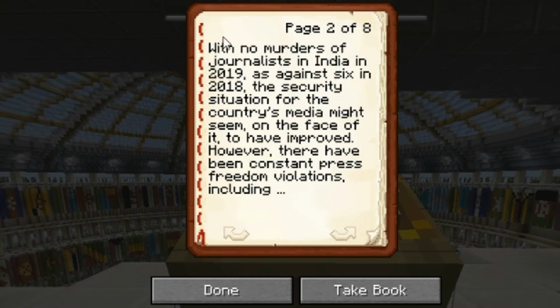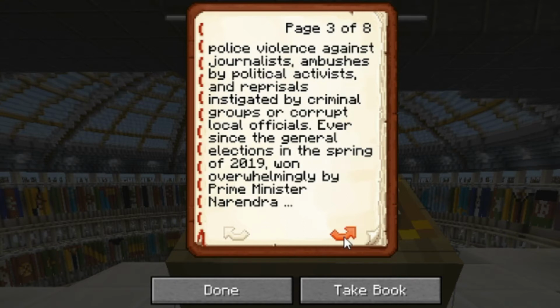With no murders of journalists in India in 2019, as against 6 in 2018, the security situation for the country's media might seem, on the face of it, to have improved. However, there have been constant press freedom violations, including police violence against journalists, ambushes by political activists, and reprisals instigated by criminal groups or corrupt local officials.